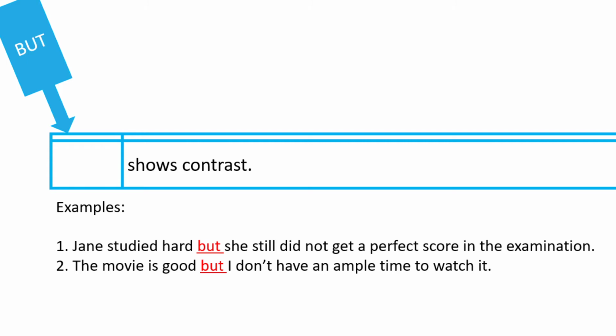Second example, the movie is good, but I don't have an ample time to watch it. So even if the movie is good, the person does not have enough time to watch the movie. So two opposing ideas. Okay, so they show contrast. Let's proceed with the use of or.